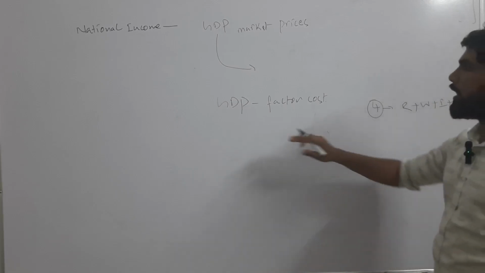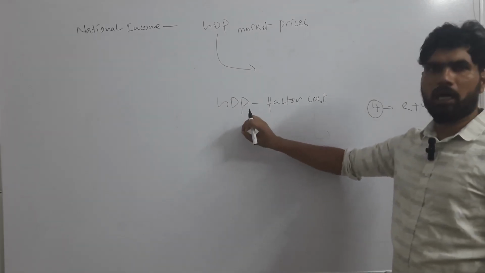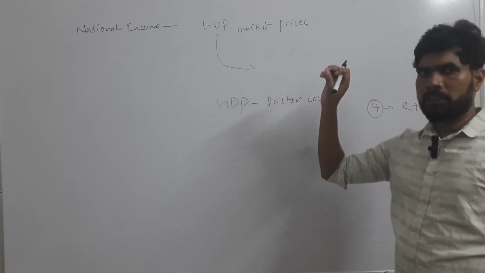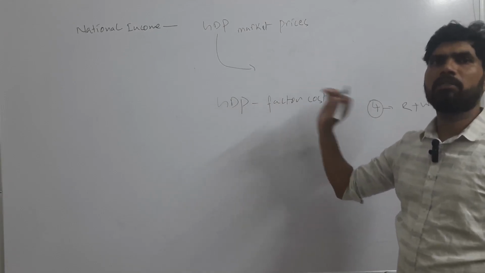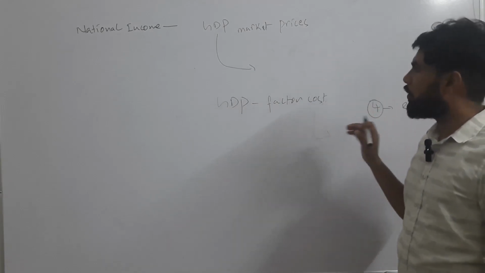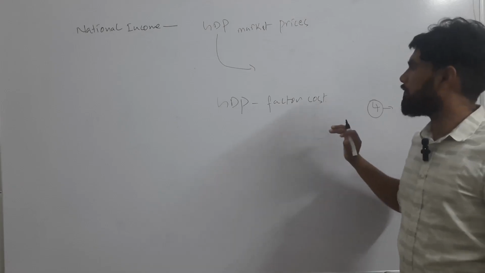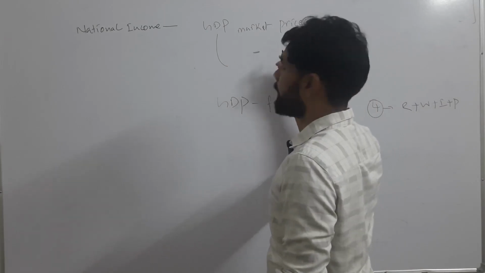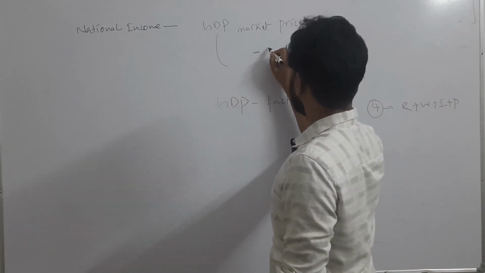Okay, so whatever value we arrive at after nullifying the impact of indirect taxes and subsidies given by the government, we will arrive at GDP at factor cost. So how will we arrive at it? We will remove the indirect taxes.